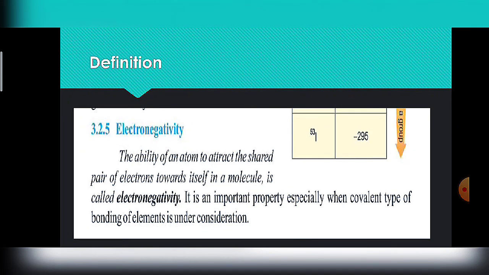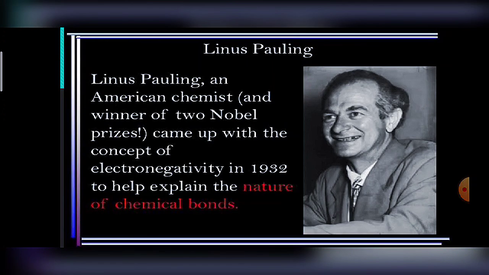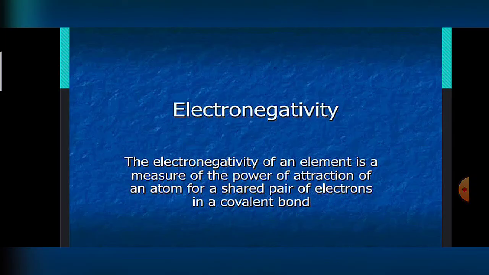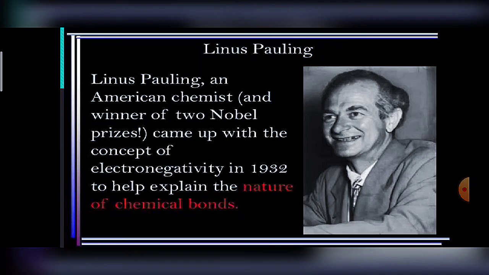We know that covalent bonds are formed by the mutual sharing of electrons, and the elements involved in covalent bonding are non-metals, because a covalent bond is formed between two non-metals. Group 4 elements to group 7 elements, when they combine with each other by sharing of electrons, will form a covalent bond.